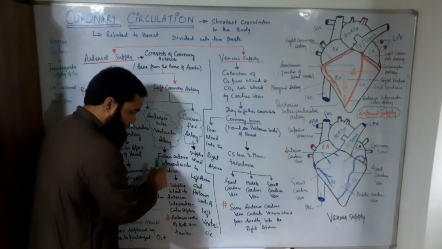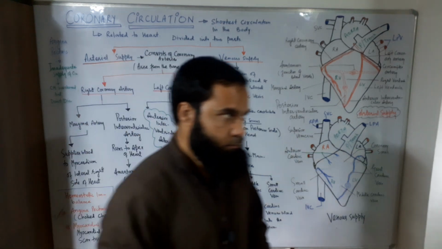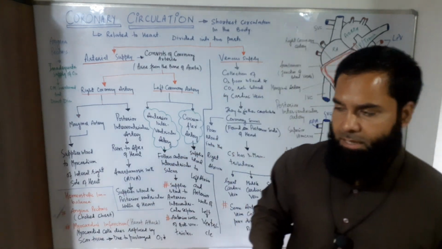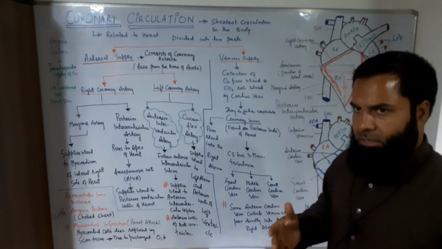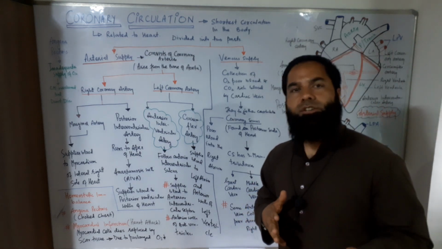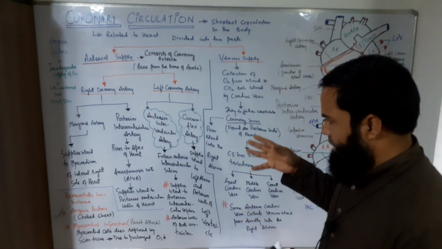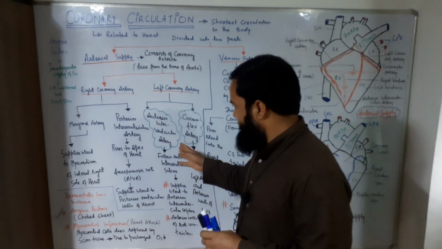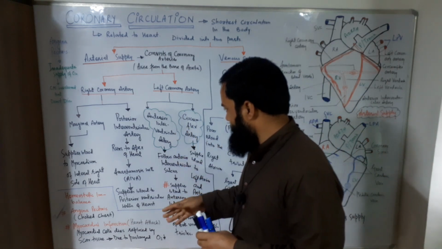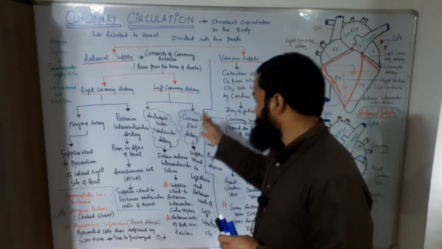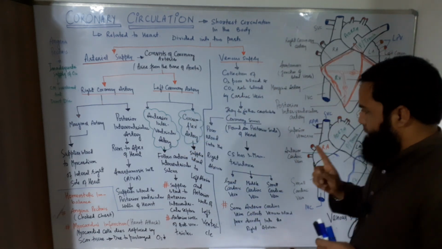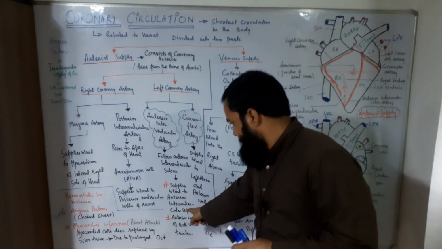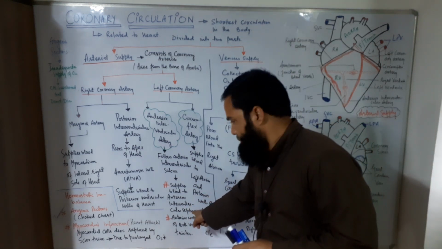Sulcus means a depression in the heart on the ventricles, which separates the right ventricle from the left ventricle, and that very groove is followed by the anterior interventricular artery. And this anterior interventricular artery provides blood to the anterior interventricular septum.